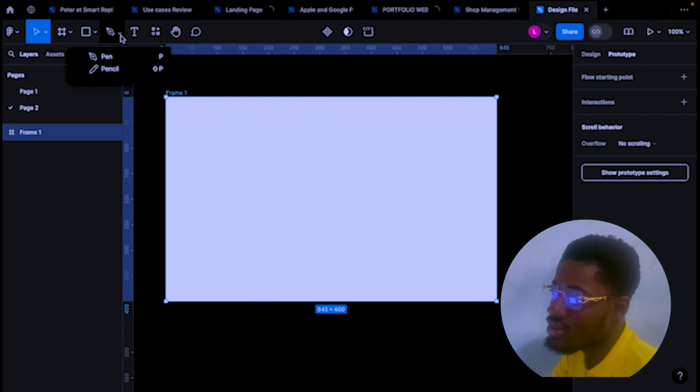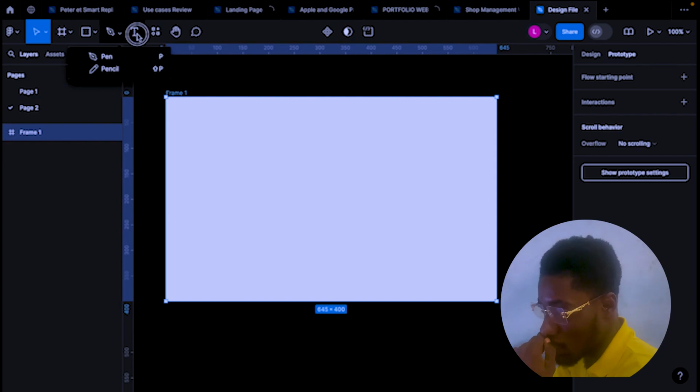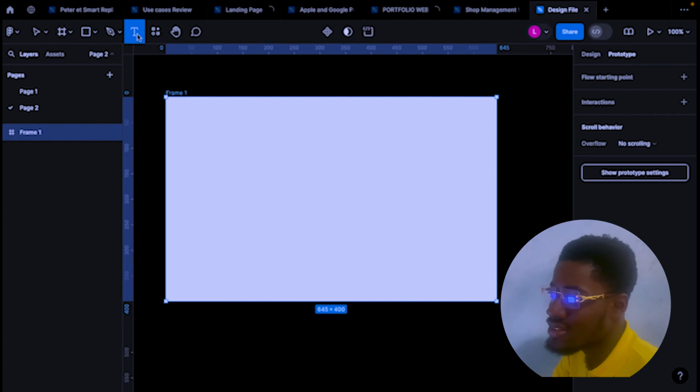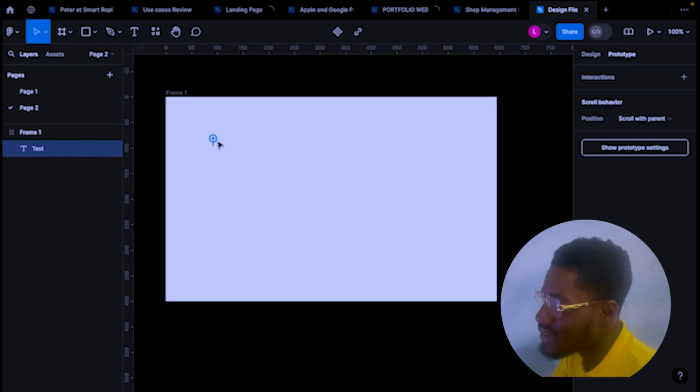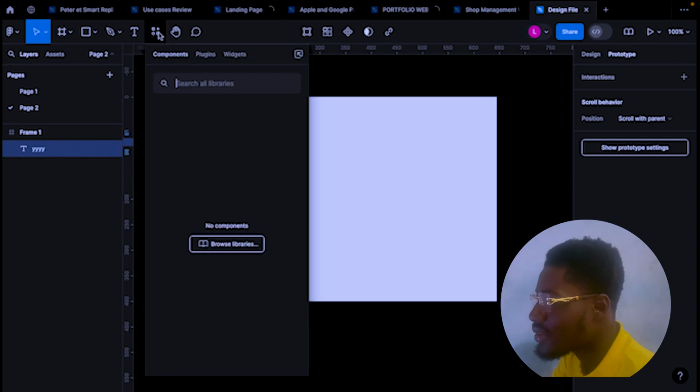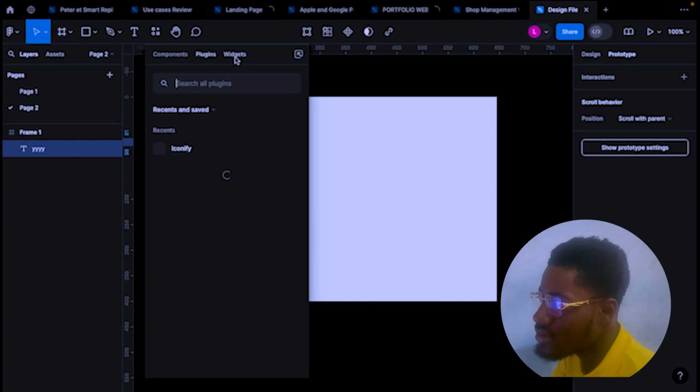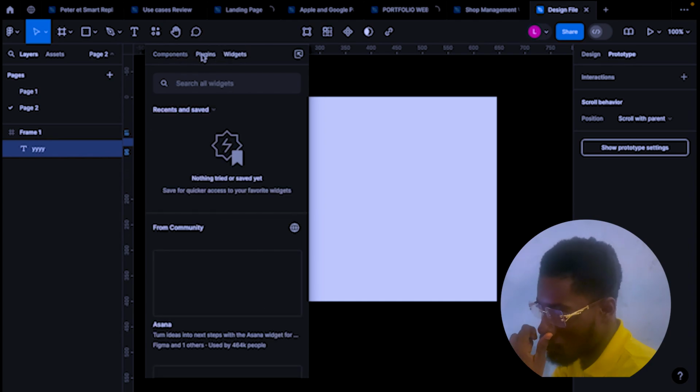And the pen tool is used for a free-handed style. Maybe I want to make a shape, but it's a custom shape. It's not a pre-defined shape. Maybe it's not a rectangle. So I use the pen tool and the pencil tool to do that. And the text tool, as the name implies, is for you to add text.